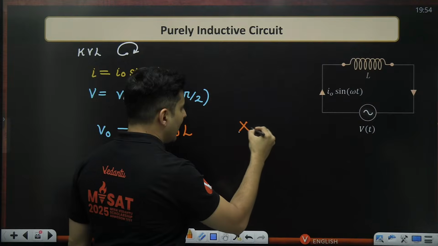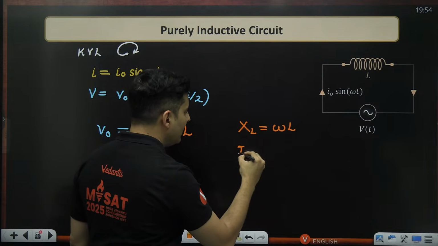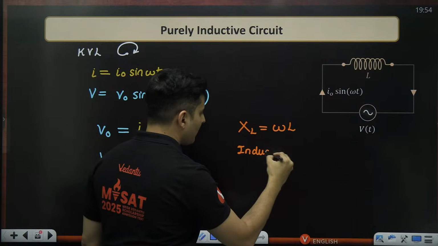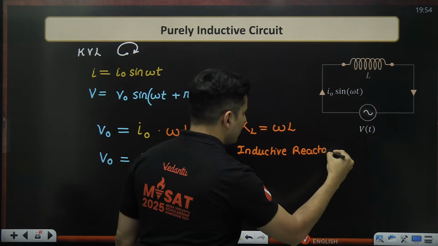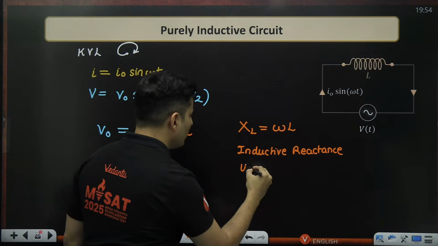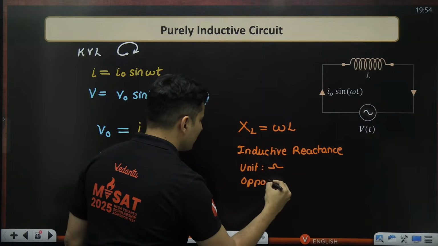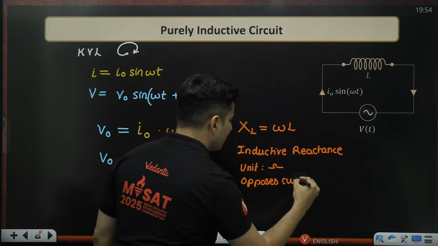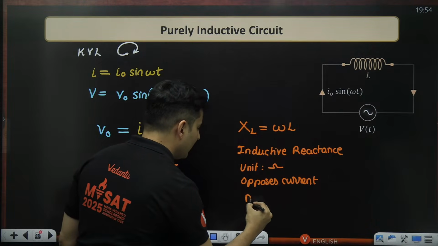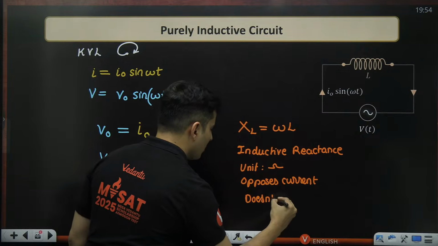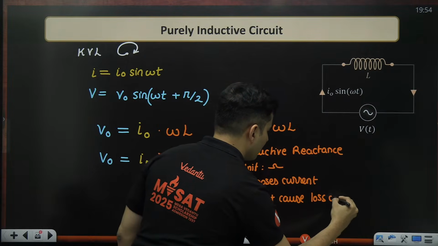So this XL, which is omega L, is called inductive reactance. Obviously, the unit is still going to be ohms. It obviously opposes the current, but the only thing it doesn't do is cause loss of energy.